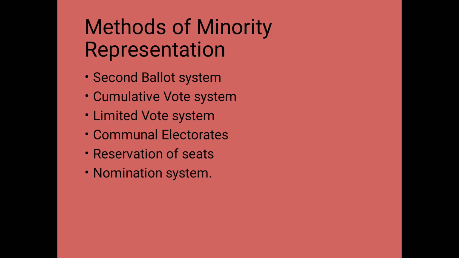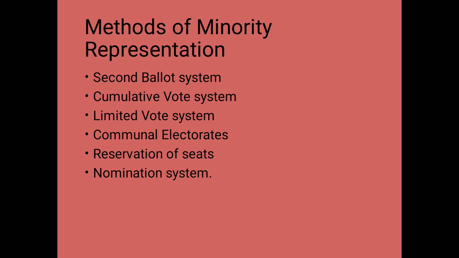Now children, we are coming to the next method, that is cumulative vote system. Now what is this? How with this method are we going to represent the minorities? We can give representation, children. Let's see now. Under this method of minority representation, multi-member constituencies are created. Each voter is given as many votes as the number of representatives which are to be elected, and each voter has the freedom either to give all his votes to any one candidate or to distribute his votes among as many candidates as he wishes.